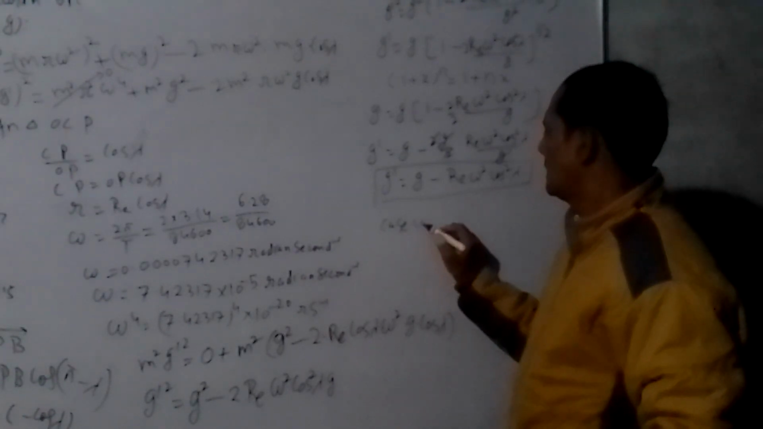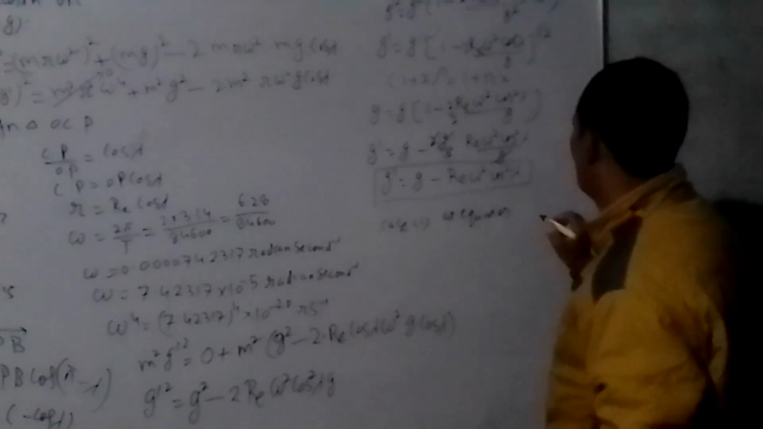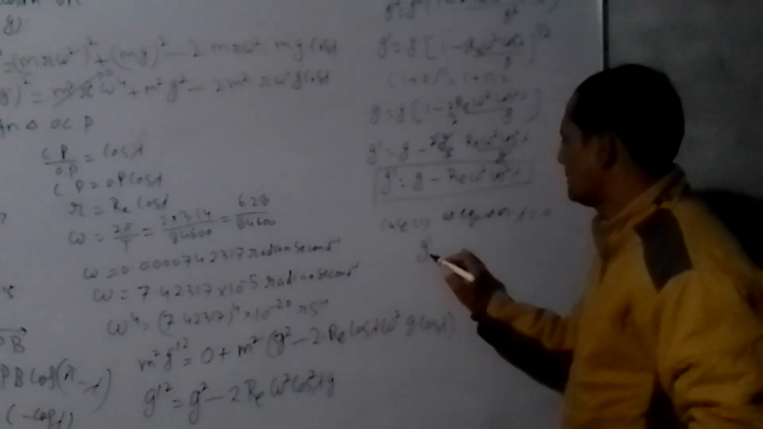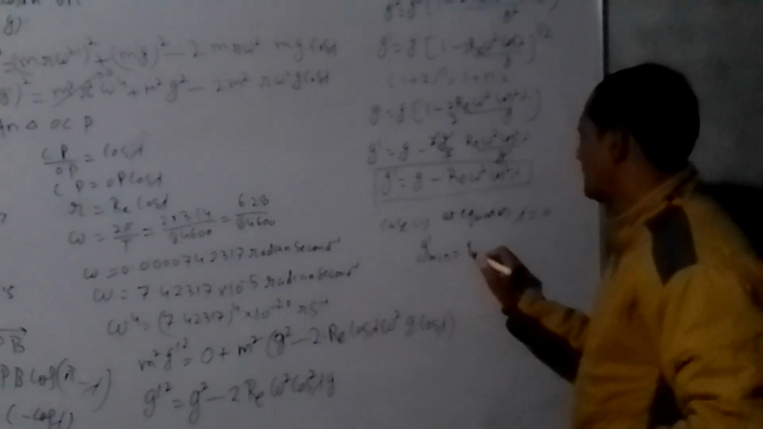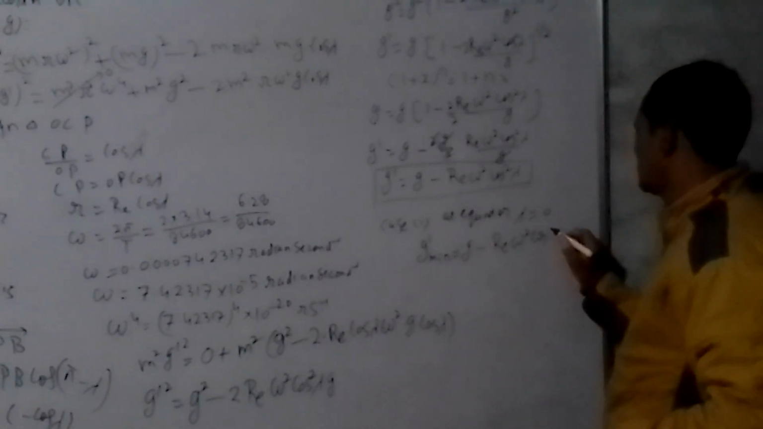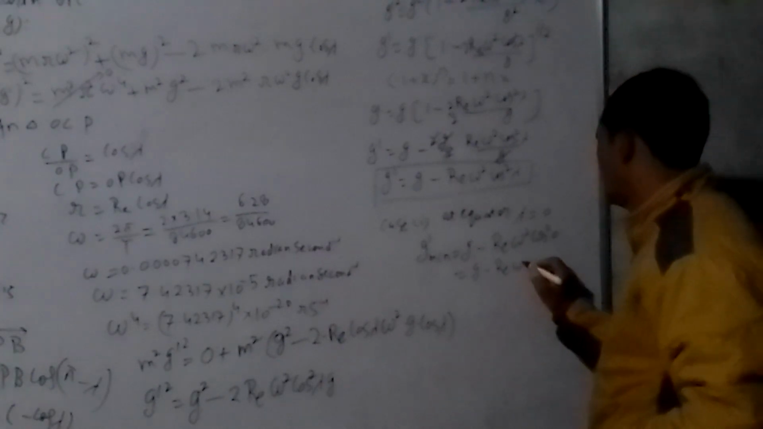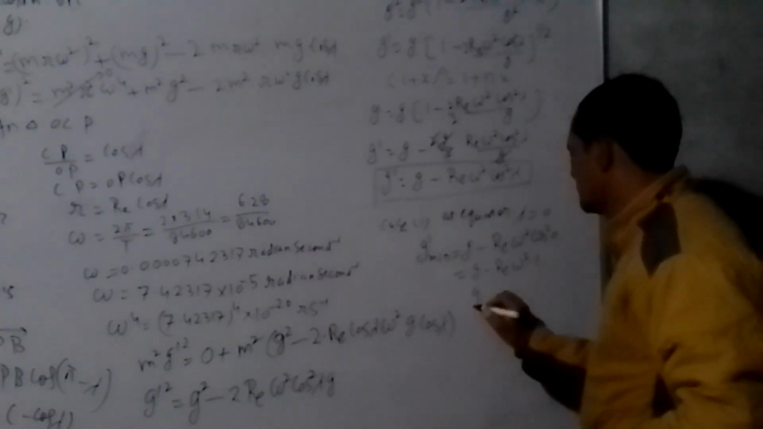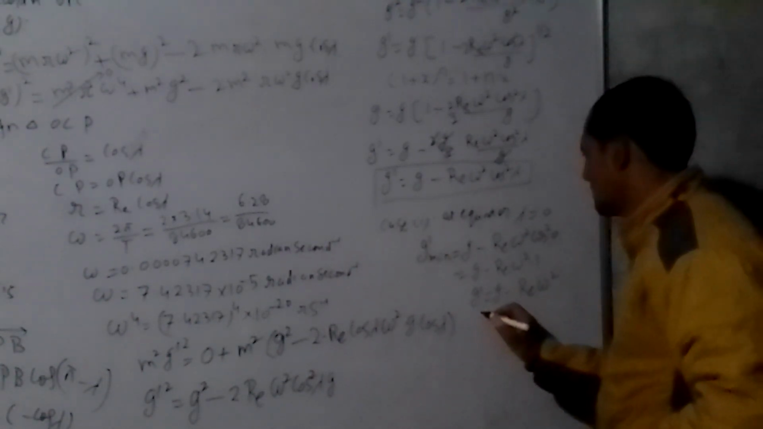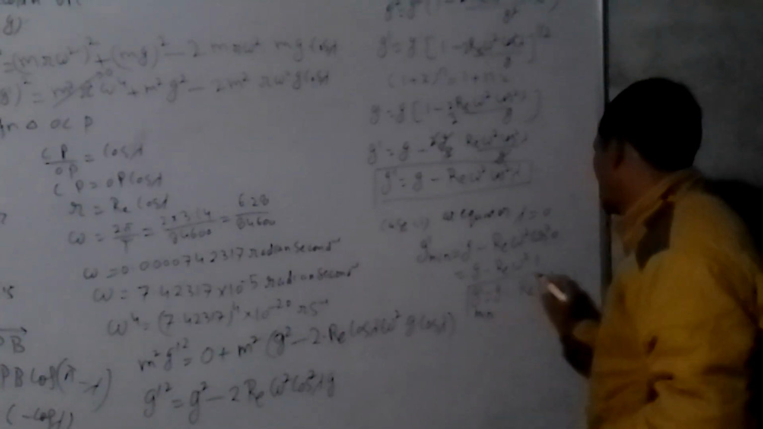Case first. At the equator. Latitude is 0. So g dash is minimum, given by g minus R e omega square cos square 0. Cos 0 is 1. So g dash is equal to g minus R e omega square. So this is the minimum acceleration at the equator.